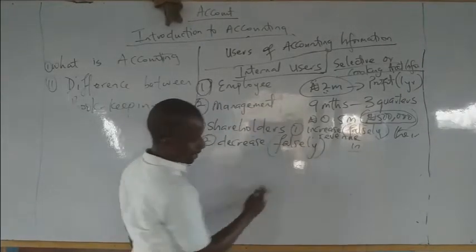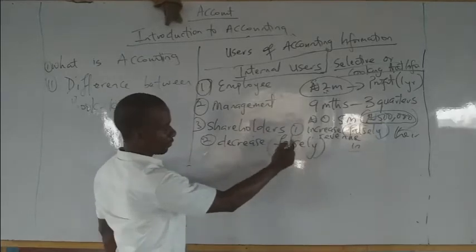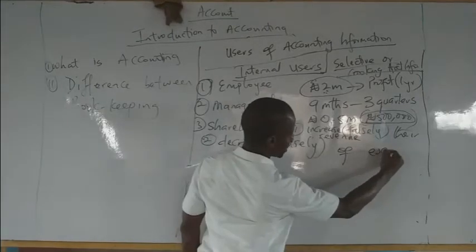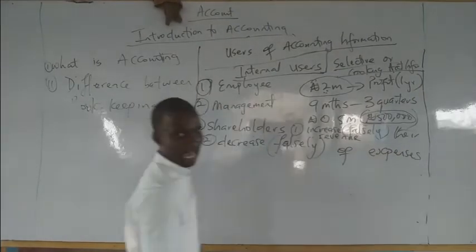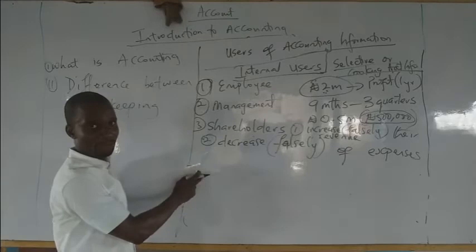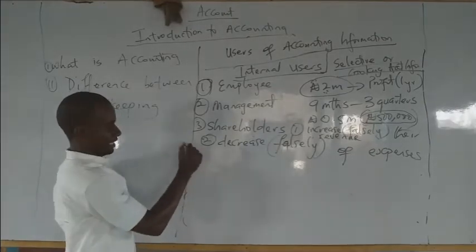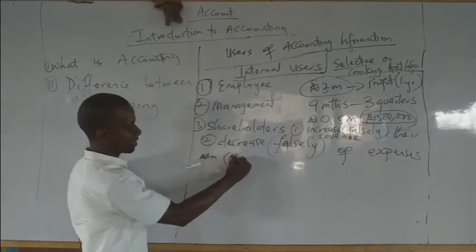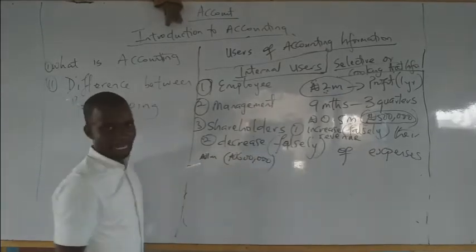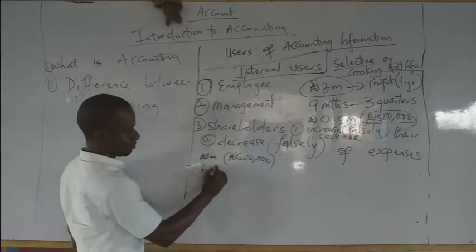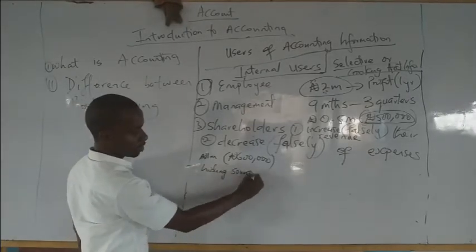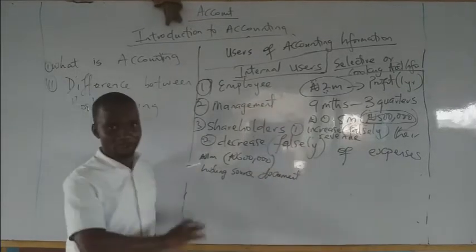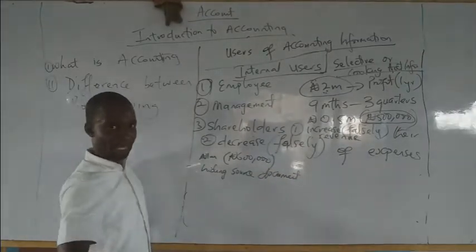You can take note of that word: forcefully. It is not a true decrease of expenses. That means they will be hiding some expenses. They won't put it in their books of account. Or some expenses that maybe is like 1 million, they will decide to reduce it to like 600,000. And how can they do this? They will start hiding some source documents, which we will still look at, so that it will look as if no transaction of that expense appeared.